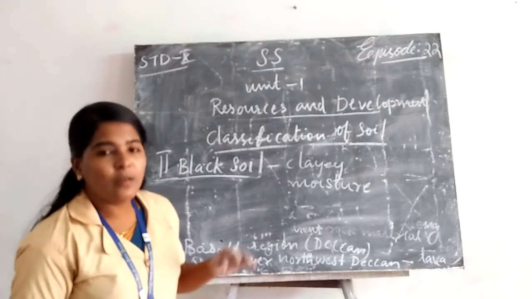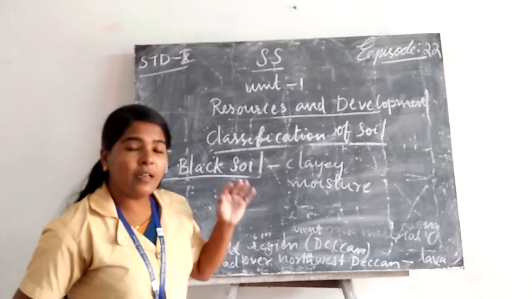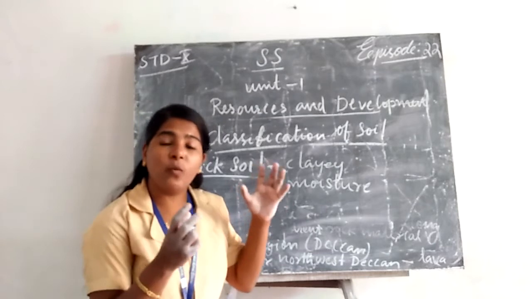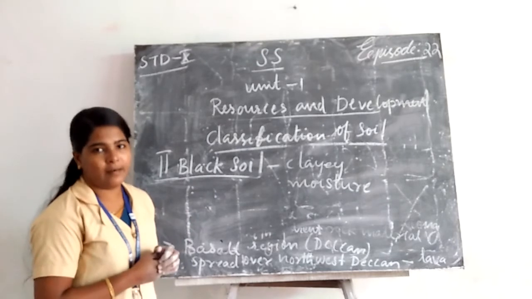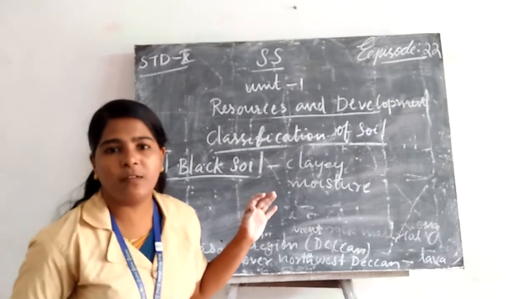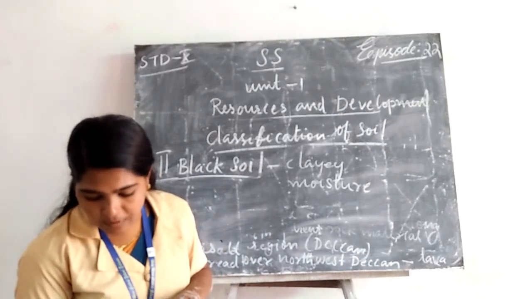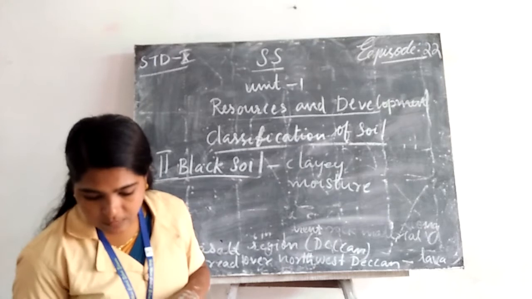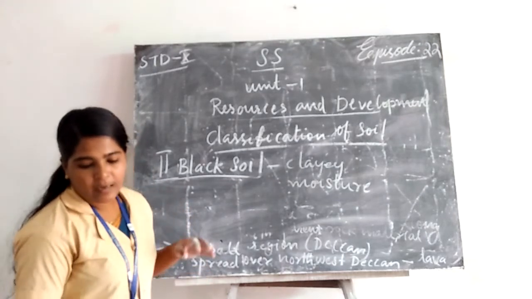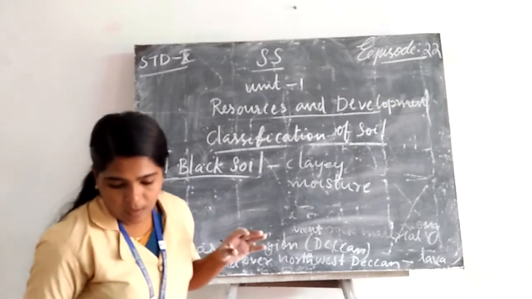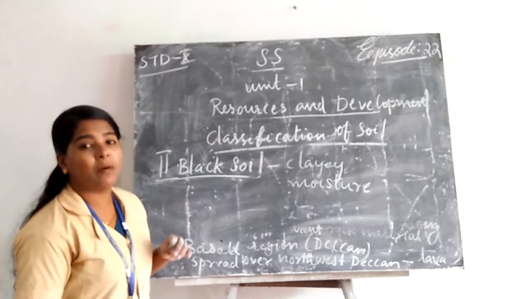Then it is poor in phosphoric content. That is the difference between black soil and alluvial soil. In alluvial soil, we can see it contains more phosphoric content, but black soil lacks phosphoric content. That is the main difference between alluvial soil and black soil. Then another important feature: they develop deep cracks during hot weather, which helps in proper aeration of the soil. These soils are sticky when wet and difficult to work on unless tilled immediately after the first shower during the pre-monsoon period.